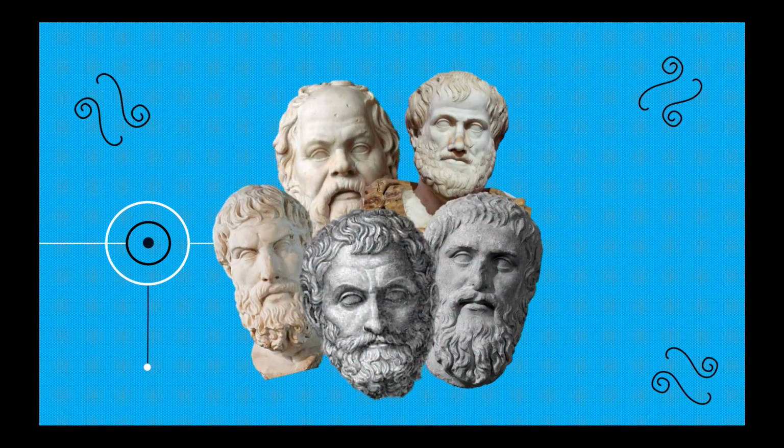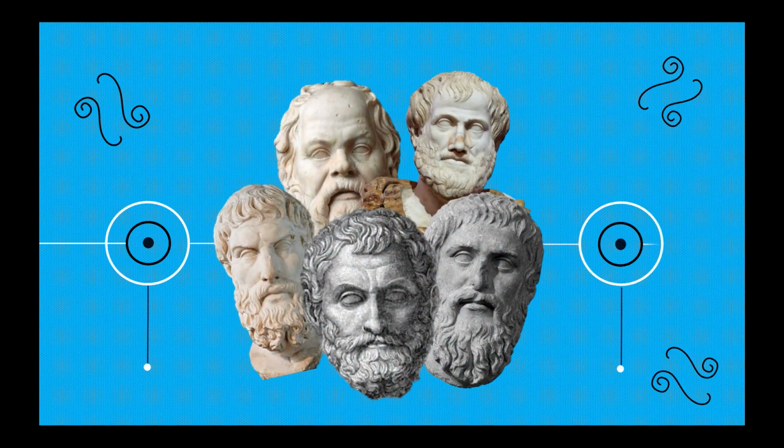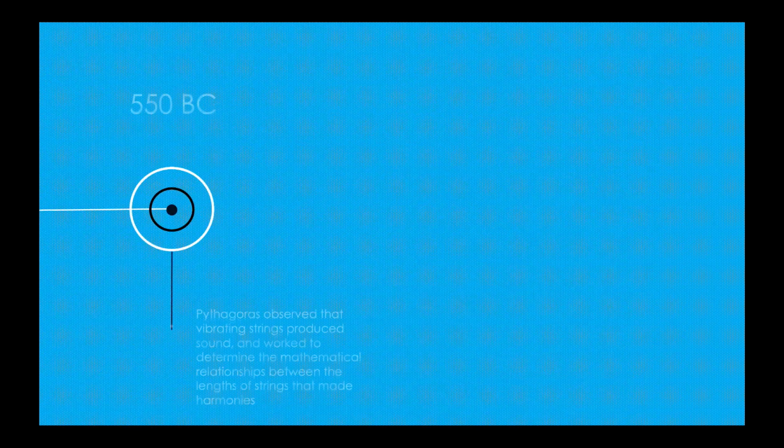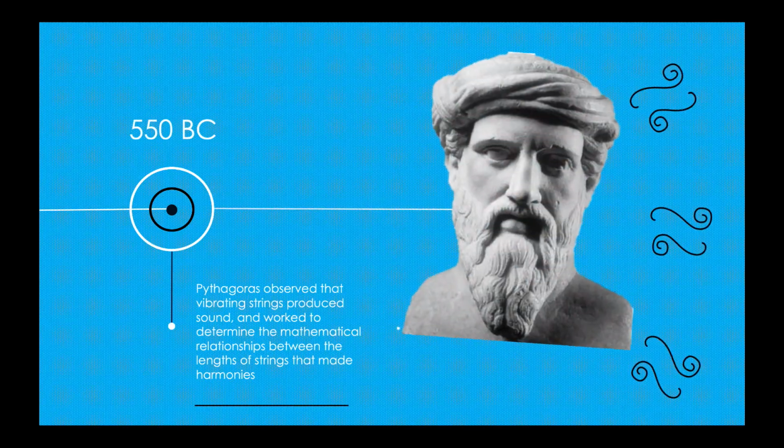Ancient Greek philosophers, many of whom were interested in music, hypothesized that there was a connection between waves and sound, and that vibrations, or disturbances, must be responsible for sounds. Pythagoras observed in 550 BCE that vibrating strings produce sound, and worked to determine the mathematical relationships between the lengths of strings that made harmonious tones.